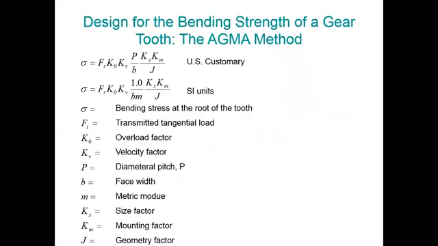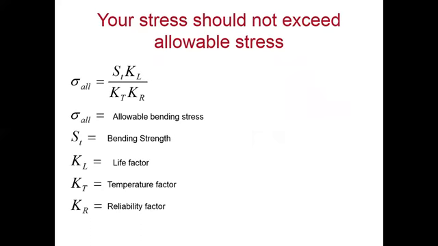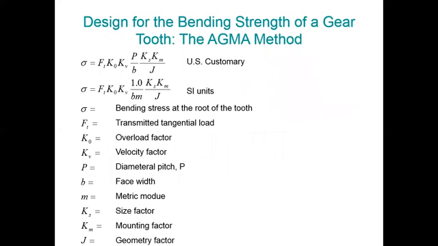The design for the bending strength of a gear tooth, the AGMA method. There are different kinds of stresses and different kinds of factors. Overload factor, velocity factor, size factor, mounting factor, and geometry factor are used in the AGMA method to design the gear tooth.